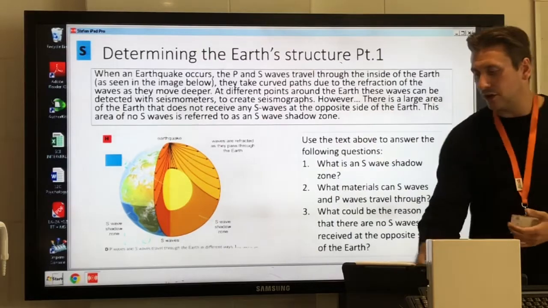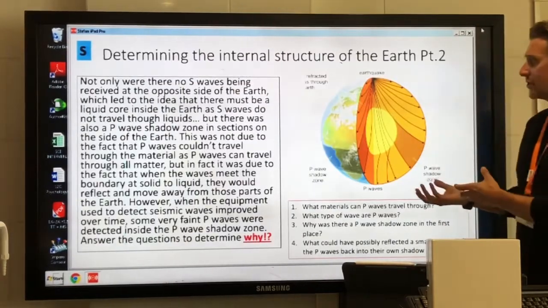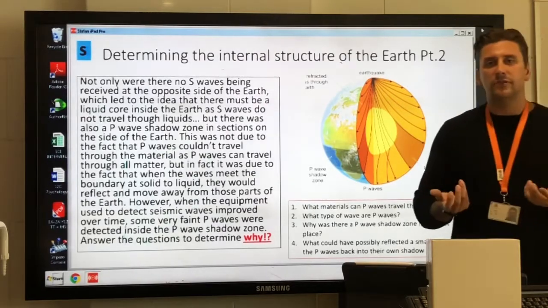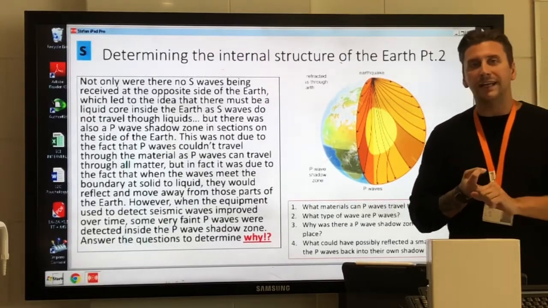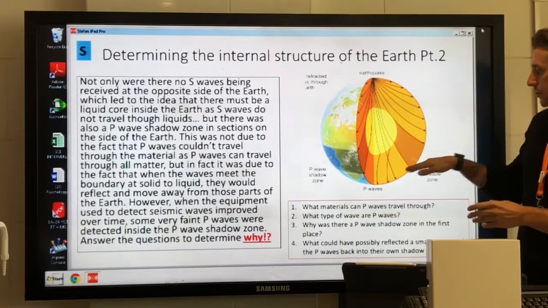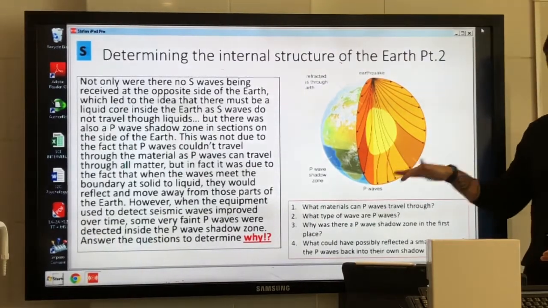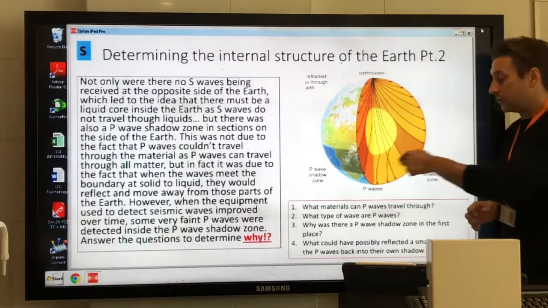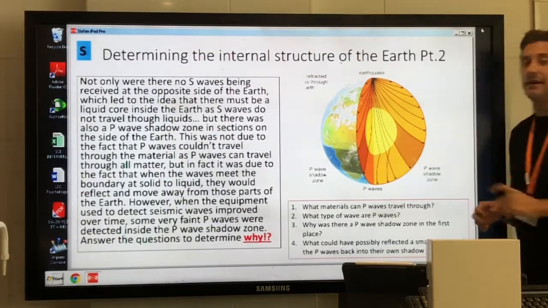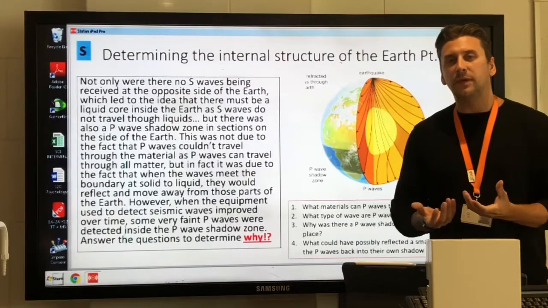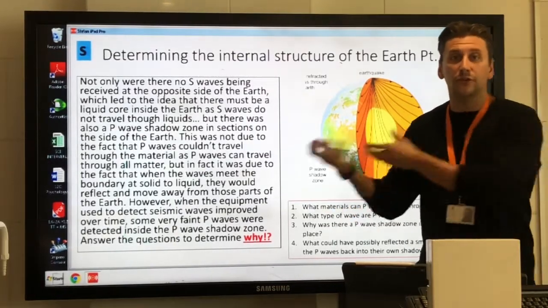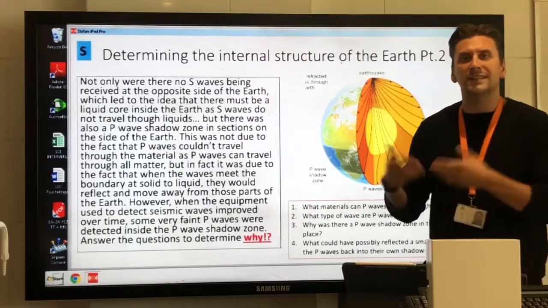Now, it's not the only thing that actually happens because of the liquid outer core. We said that P waves can travel through all materials, solid, liquid and gas. So yes, the P waves do arrive at the bottom on the opposite side here. However, there is a P wave shadow zone on the sides here and here. Now, it doesn't make sense that there's a P wave shadow zone because P waves could travel through anything, so how can they possibly not travel to these places? Why is there a P wave shadow zone?